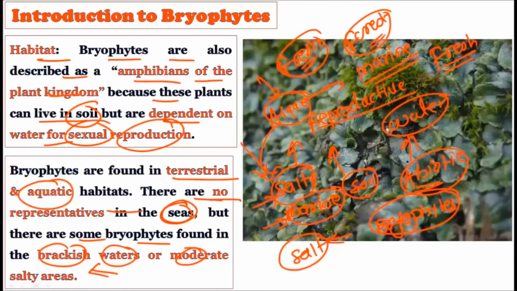So you have to remember that although algae can be found in freshwater and marine water, the Phaeophyceae members or the Rhodophyceae members are typically found in the marine water, but the bryophytes do not favor the marine environment or the salty water. This is a very important distinguishing characteristic between the algae and the bryophytes, because algae can live inside the marine environment, but the bryophytes cannot tolerate the salty water. Now see, this is how the evolution occurs.